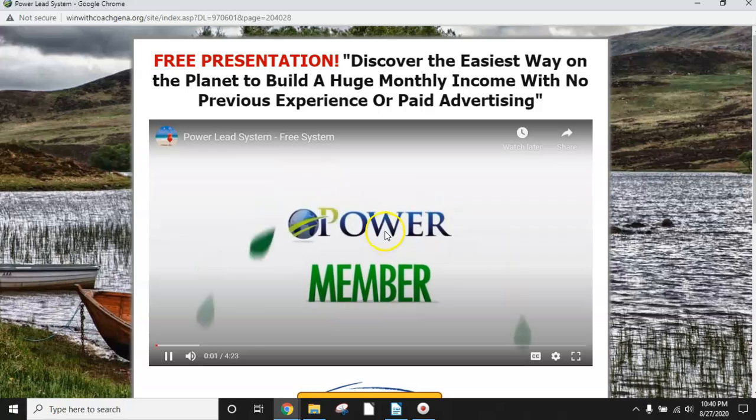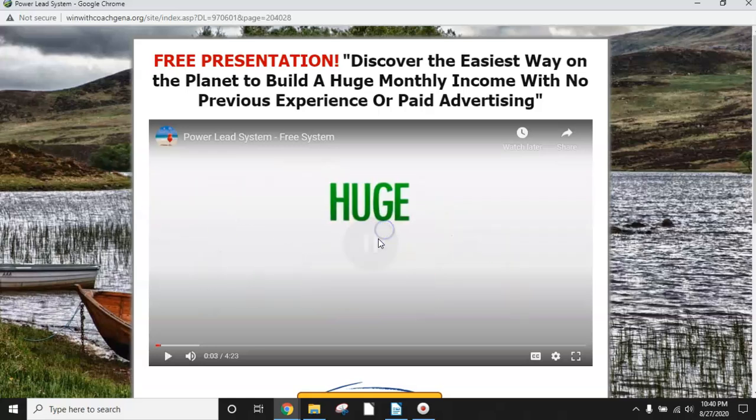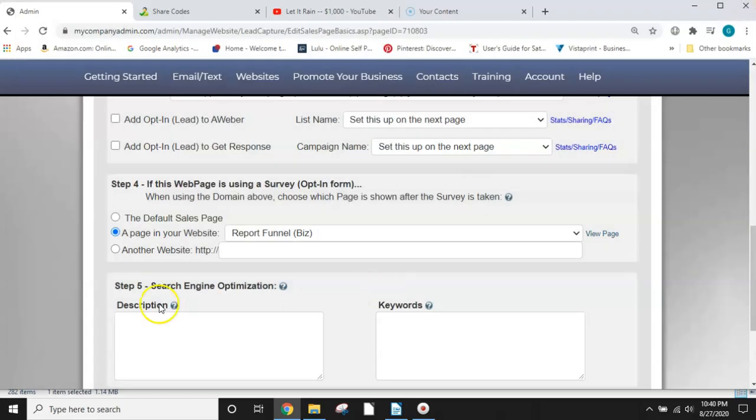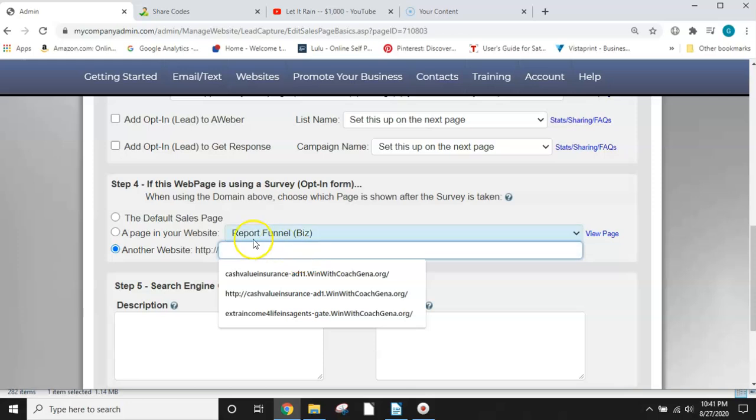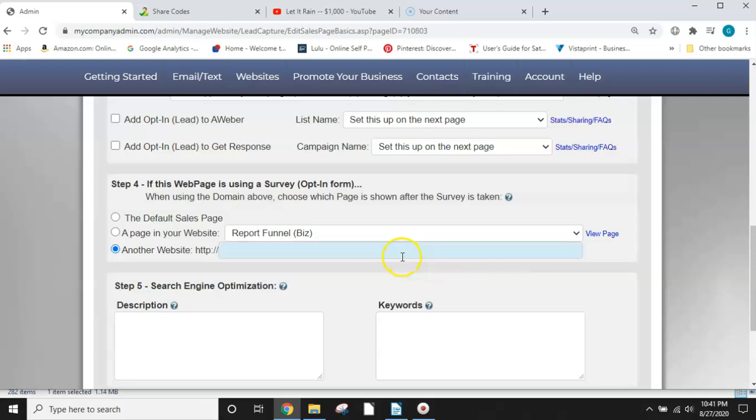They will see this. As a member of the Power Lead system, you'll have a free presentation. Discover the easiest way on the planet to build a huge monthly income with no previous experience or paid advertising. Okay. Or you can choose another website, which could be something else that you have, another website you've created, and that's here in the Power Lead system, because it does say another website, so it can be an outside website.